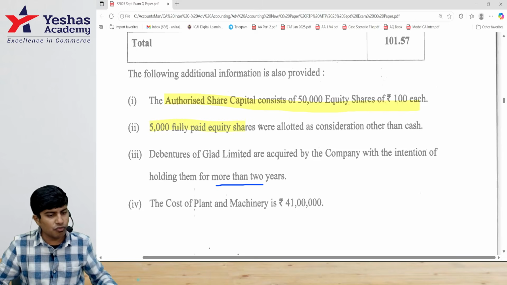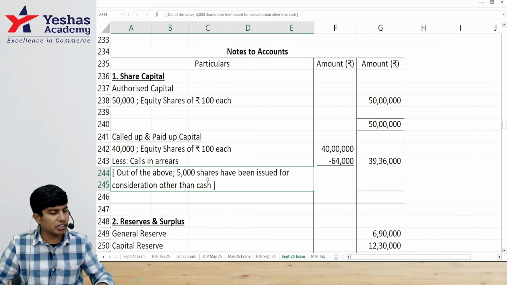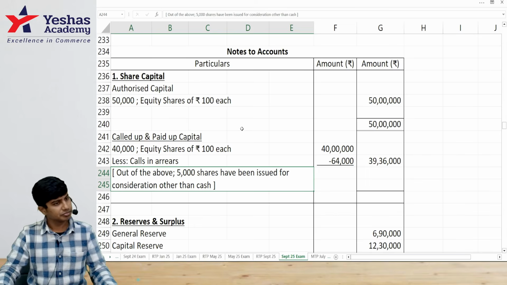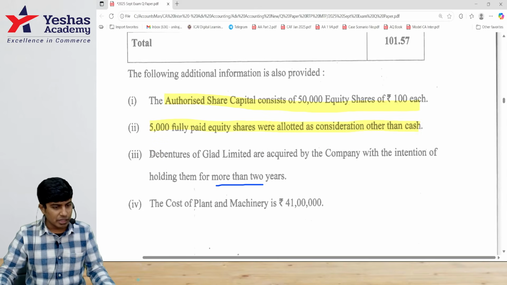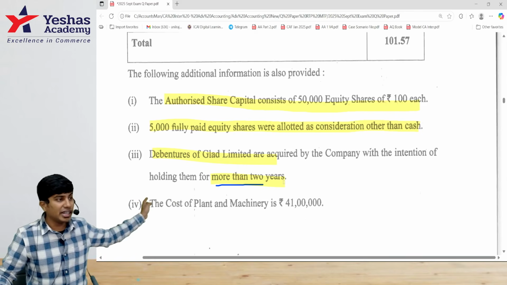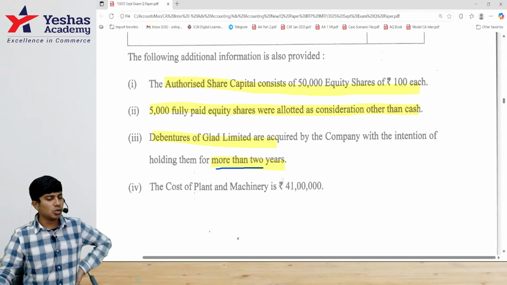Then 5,000 fully paid up shares were issued for consideration other than cash. What to do? Write one statement. Out of the above, 5,000 shares have been issued for a consideration which is other than cash. Next, debentures, more than 2, already taken as non-current. Already taken as adjustment 3 is over.